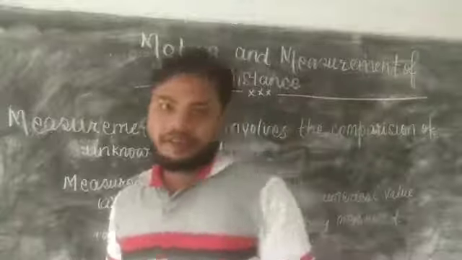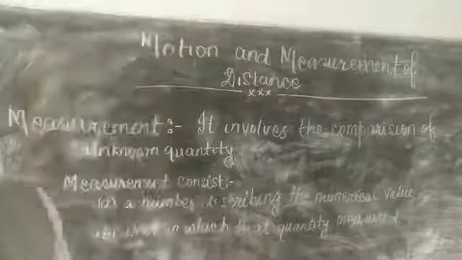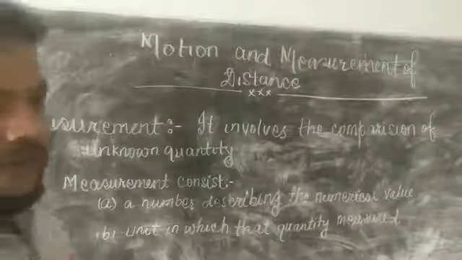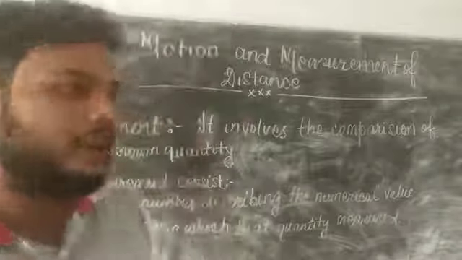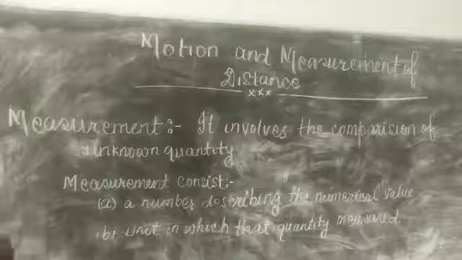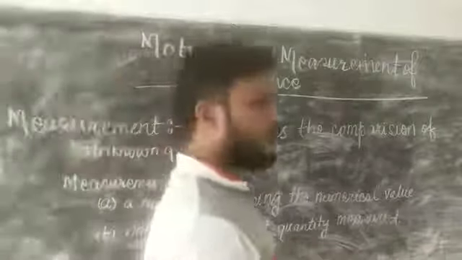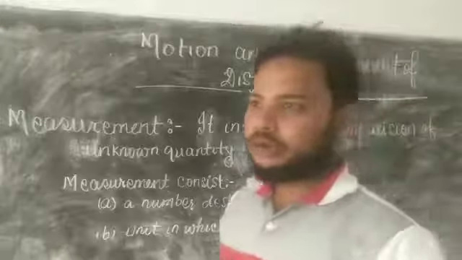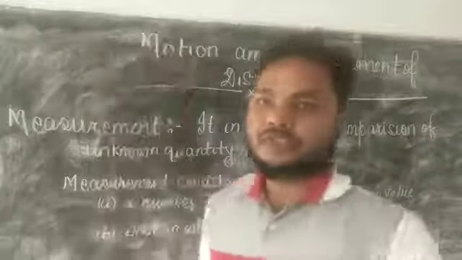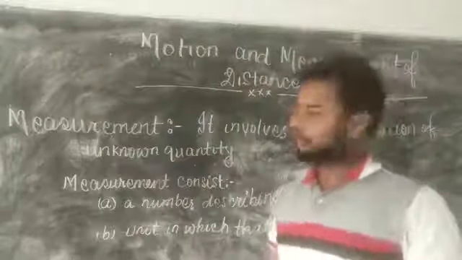We can also say a body travels from one place to another. A body moves from one point to another point with respect to time, and this is called motion.